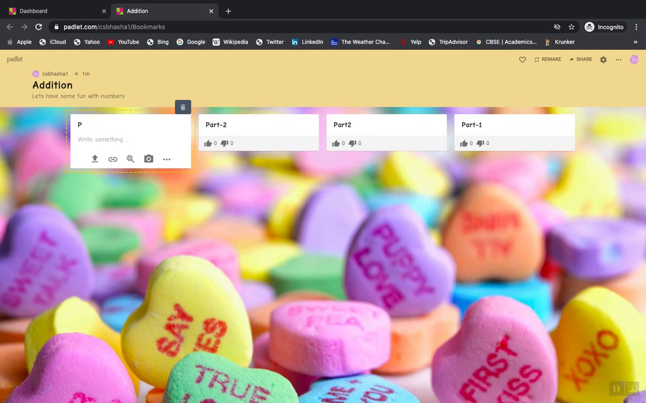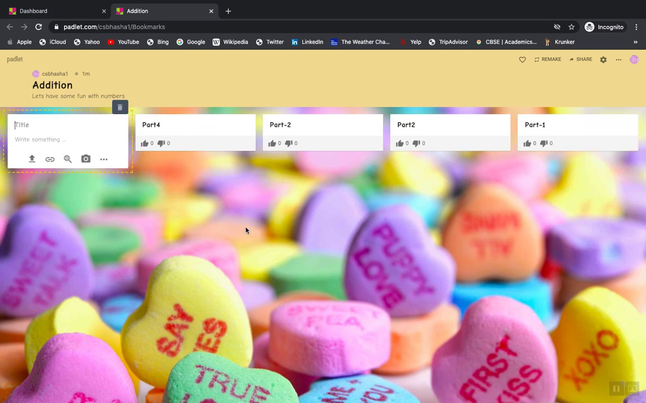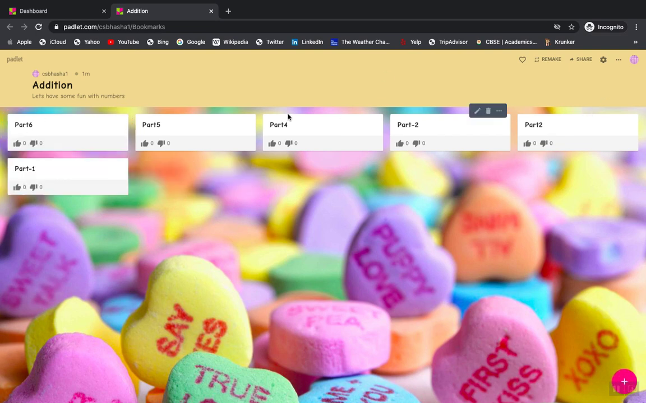So I'll say part 4, and these are the posts. So the next one will scroll. Can you see it's getting scrolled? So this is part 5. If I further would like to have another part, I'll say part 6, and so on. So this is how the information will be appearing. So when your students are also sharing certain things with you, it will appear in this form.